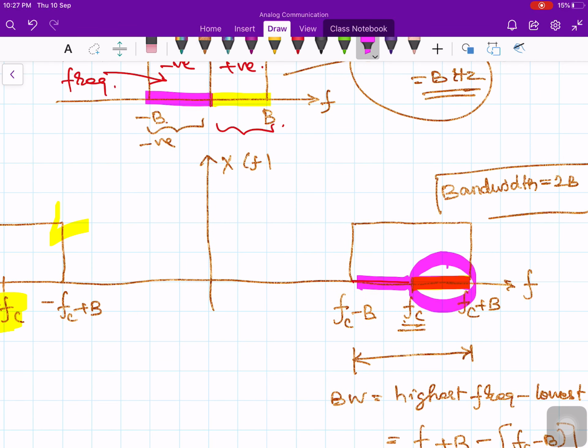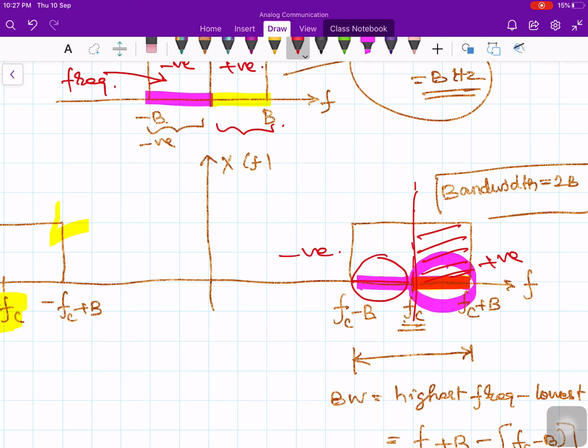This guy represents the positive and this guy represents the negative of M of f. That is why it occupies a larger bandwidth. If I somehow transmit only this portion alone, I could send the same information, keeping in mind the actual spectrum is symmetric around Fc.